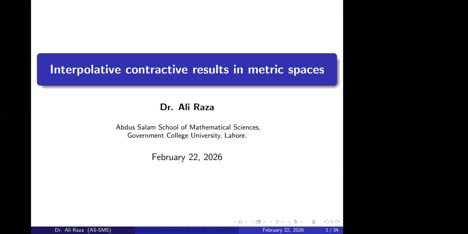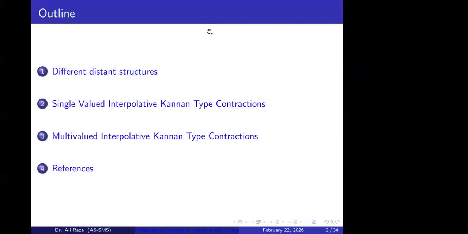Later on, this result has been extended by different authors in different metric structures, like ordinary metric spaces, partial metric spaces, M metric spaces, and so on. So in this talk, there are three main sections. First I will discuss some different distance structures, including partial metric spaces and then M metric spaces. Then I will discuss different results related to interpolative Kannan type contractions in these metric structures.